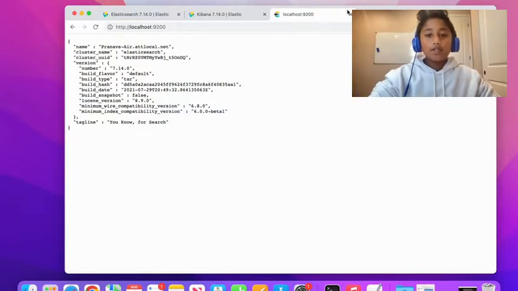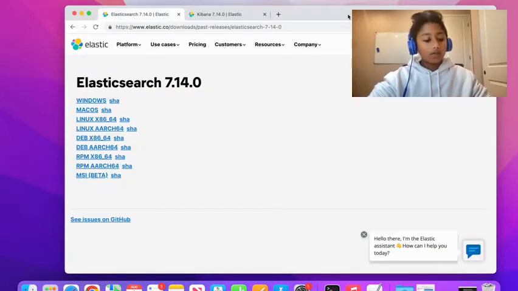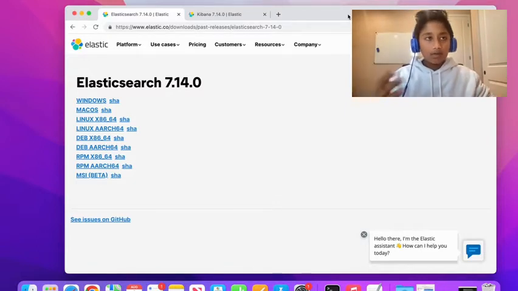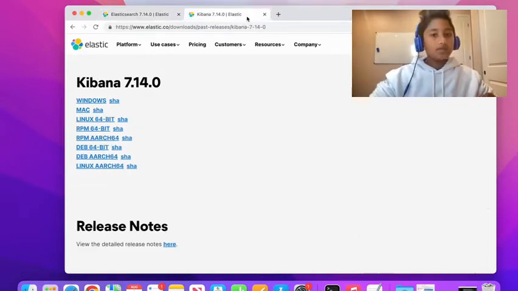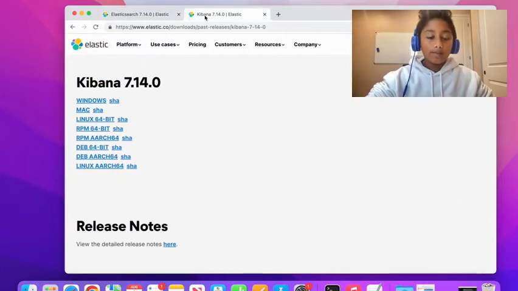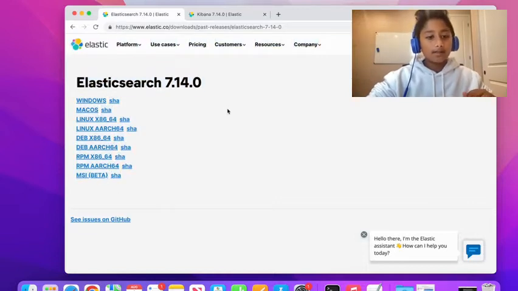I want to show you guys how to use Elasticsearch and Kibana on your machine. One thing I forgot to mention in the architecture is that the visual representation is all handled by Kibana, and the actual search and analytics engine is Elasticsearch. That's why we're installing Kibana too. These are all part of the Elastic Stack.